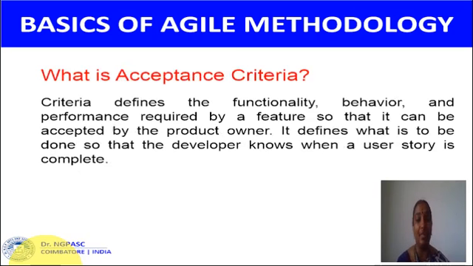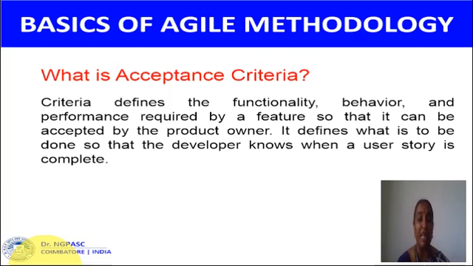Next, what is acceptance criteria? The criteria defines the functionality, behavior, and performance required by a feature so that it can be accepted by the product owner. It defines what is to be done so that the developer knows when a user story is completed. If the work is complete, then the product owner accepts it. Otherwise, it is not a quality project.